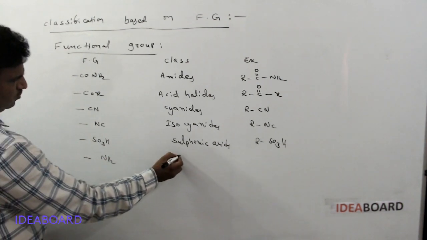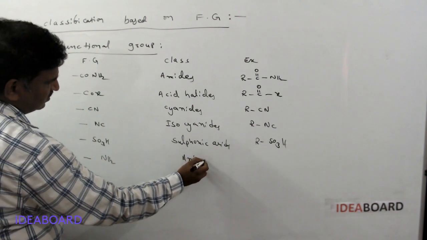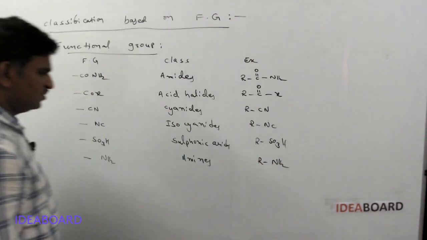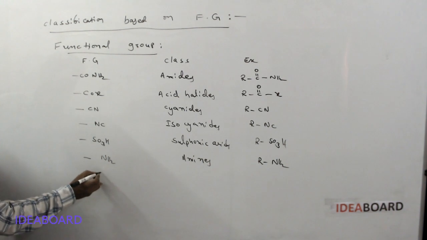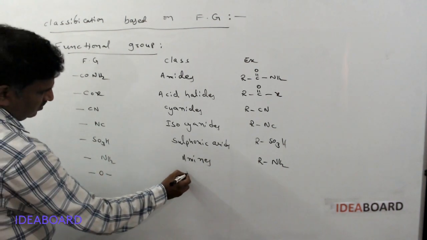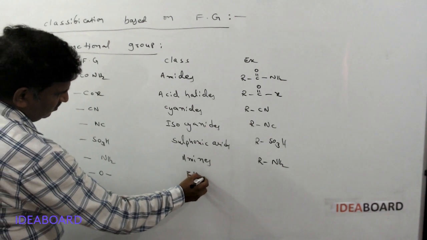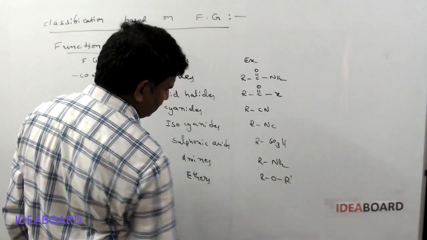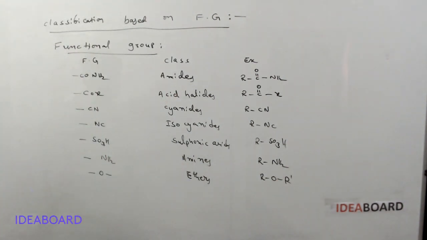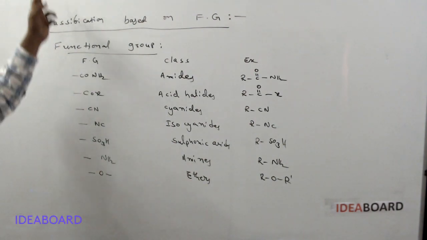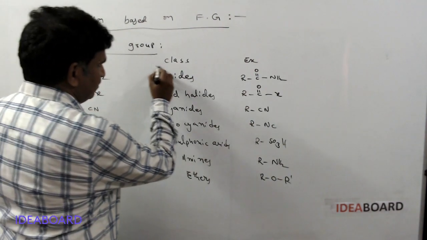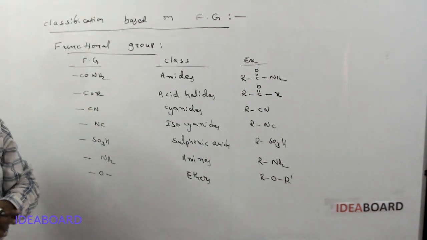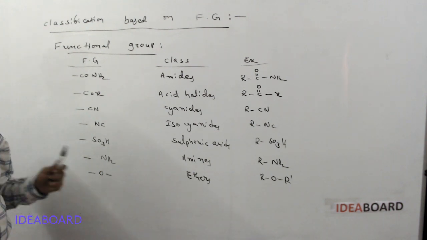Next, NH2: compounds containing NH2 are called amines, and we write RNH2. Then O single bond: these are commonly called ethers, ROR', where R and R' may be the same or different. So based on the functional group, the compounds are classified into different types. This is another type of classification.